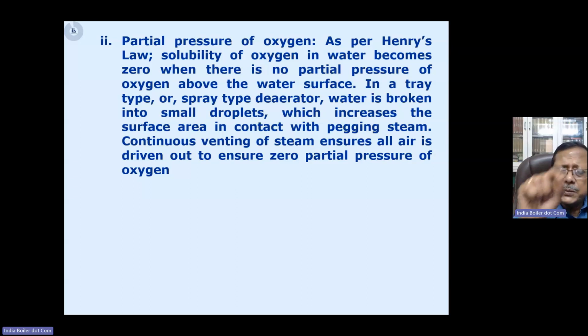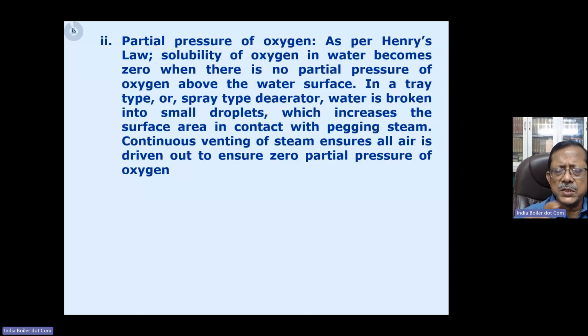In this particular case, what are the keywords? Yes, Henry's law of partial pressure is a keyword. How to connect it? We are purging the total system, driving away all the air, and when we are driving away all the air through the deaerator with steam, by maintaining continuous venting of steam through the deaerator, the partial pressure of oxygen will become zero. So connect the information that way in your answer, right?